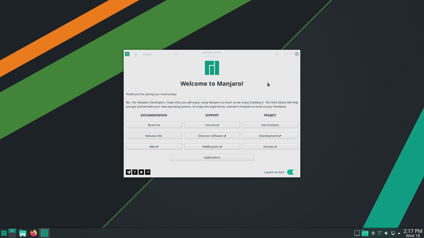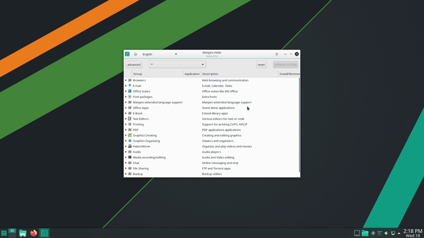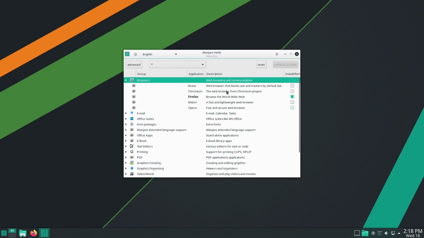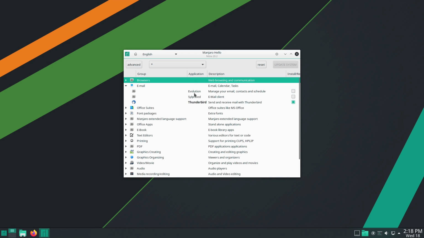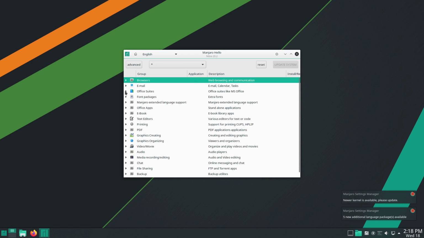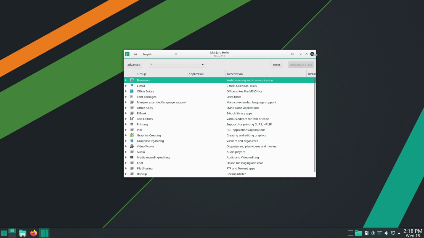Here is the welcome screen when you first get logged into here. So we have a lot of information, software, development, get involved. We have our applications. So this is one of the package managers that they have. This is just a very clean, simple list where you can jump on in here and grab the most common software. It's not going to contain everything, but it does contain the most common software you will find. Of course, on the installer, you have the choice whether you want to install FreeOffice, LibreOffice, or nothing else. And they actually have a variety of other Office builds in here as well.